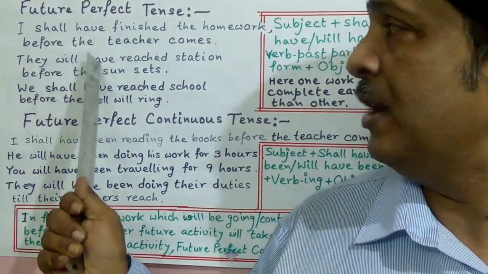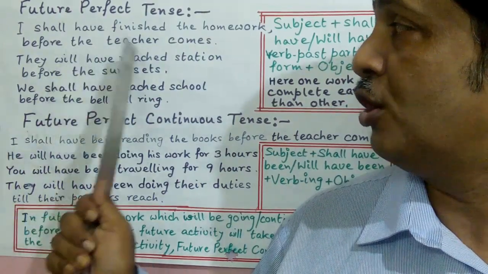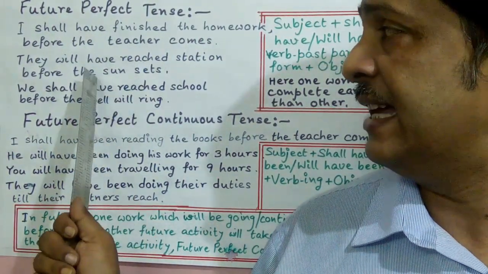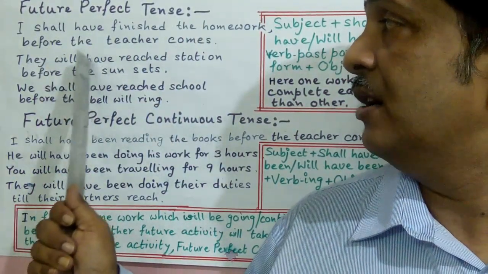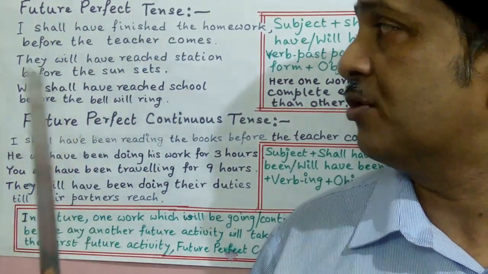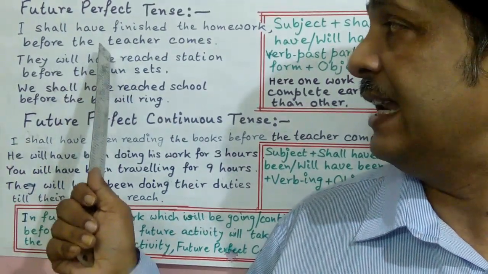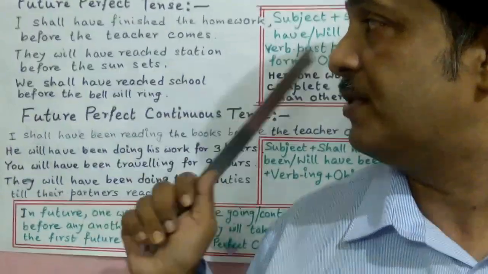Like that, they will have reached the station before the sun sets. That is, also two activities are there. One activity is to reach the station, another is the sun sets. So which activity comes first? That is, to reach the station. So here the future perfect tense is used. That is, they as subject will have reached, the past participle form of verb reach, and station is the object.